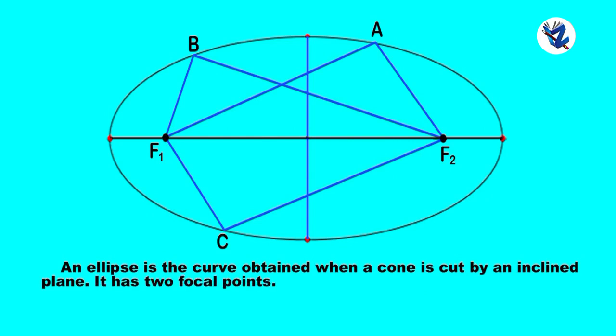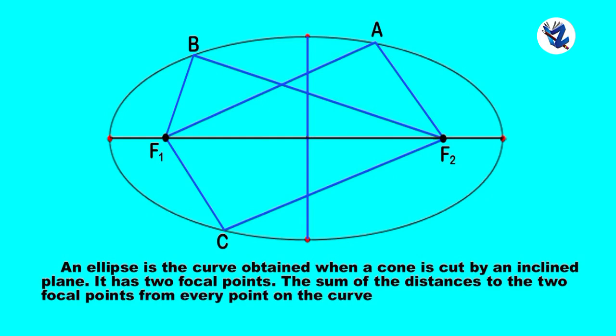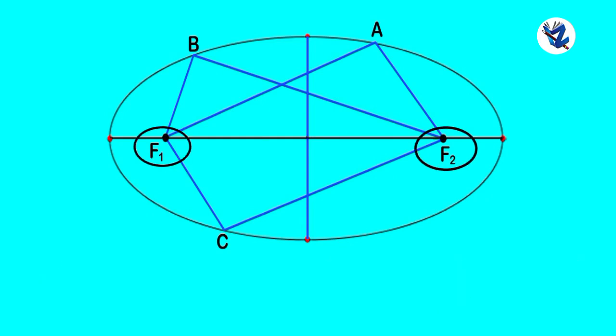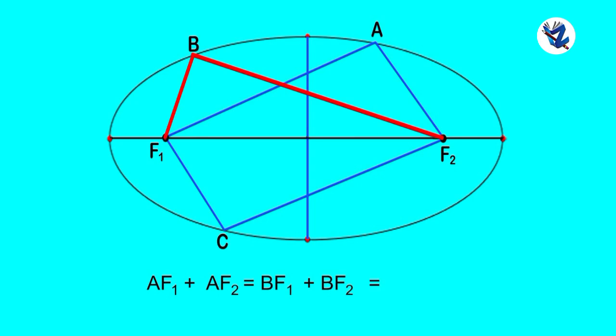It has two focal points. The sum of the distances to the two focal points from every point on the curve is constant. So, if F1 and F2 are two focal points of the ellipse, and if A, B and C are 3 points on the ellipse, then AF1 plus AF2 is equal to BF1 plus BF2 is equal to CF1 plus CF2.